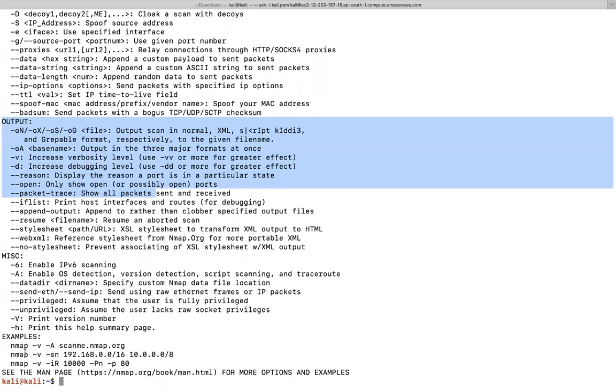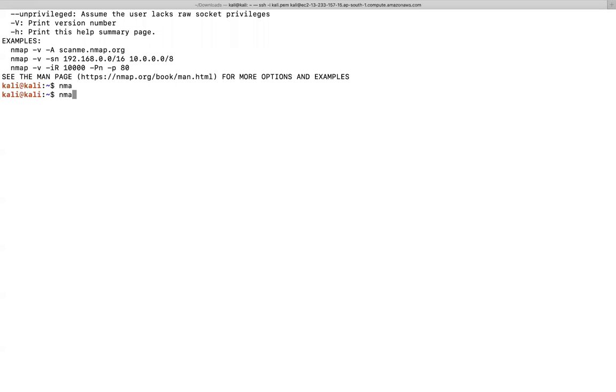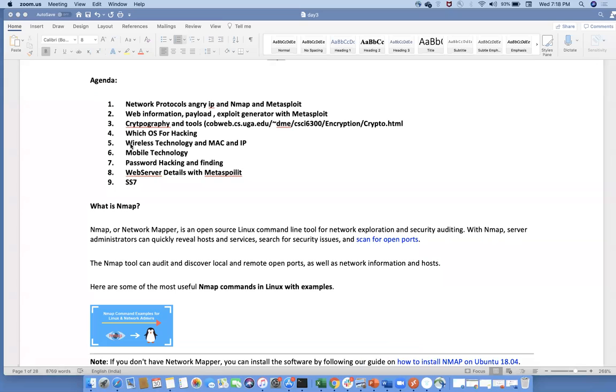Like for example, you can take this example. I think the screen is visible. You can use nmap -A, followed by www and any website name. I can take google.com, and it will give the complete information like this. Yesterday we saw this Nmap in GUI mode in Windows, but you can also install it on Linux machines.